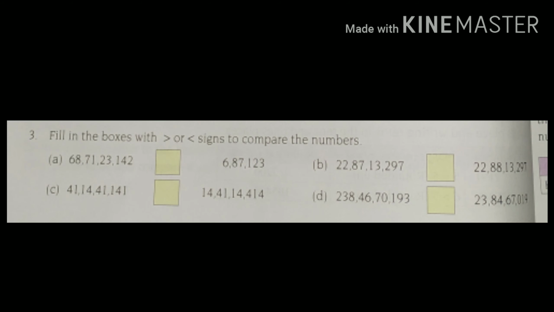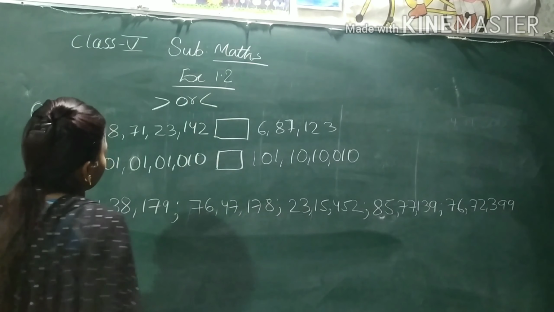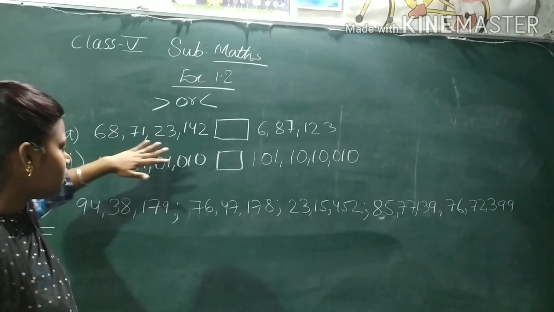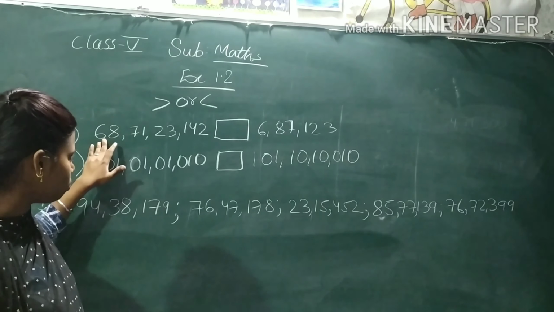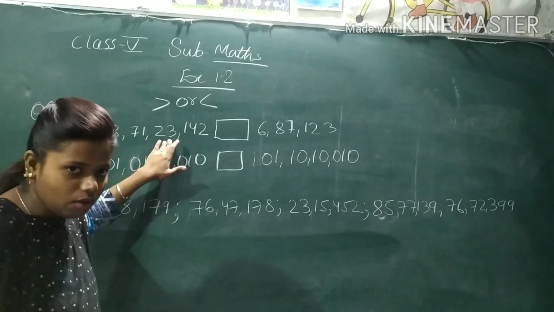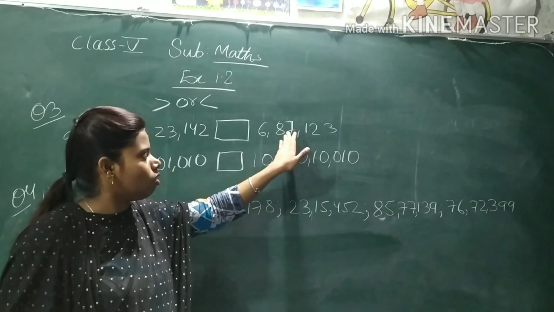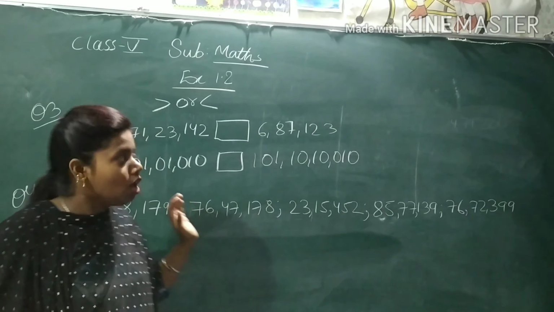Fill in the boxes with signs to compare the numbers. Now in question number 3, you have to put this sign or this sign to compare the numbers. Now let's see which one is greater first. Let's read the number. It is 68 crore, 71 lakh, 23,142. Now let's read this one. This is 6 lakh, 87,123. So which one is big?